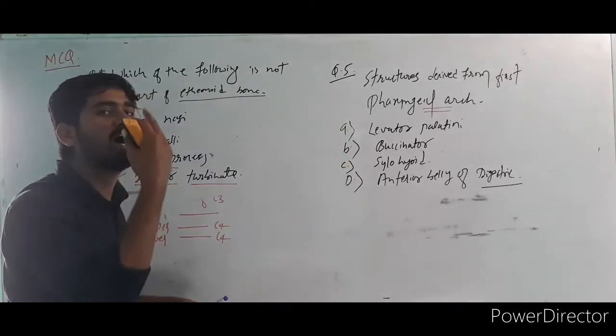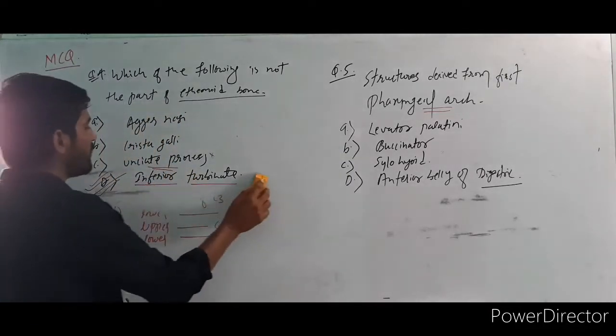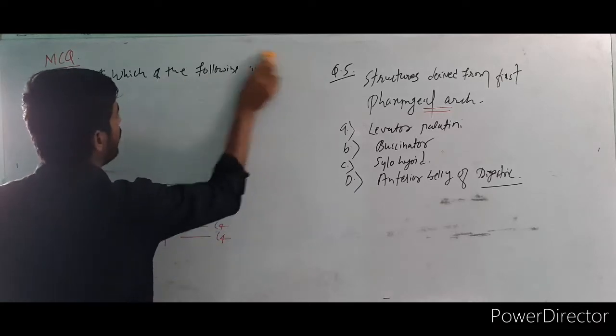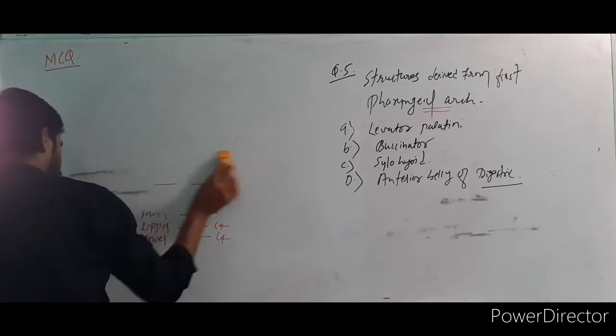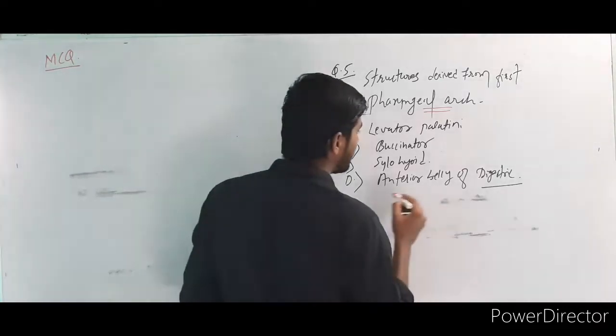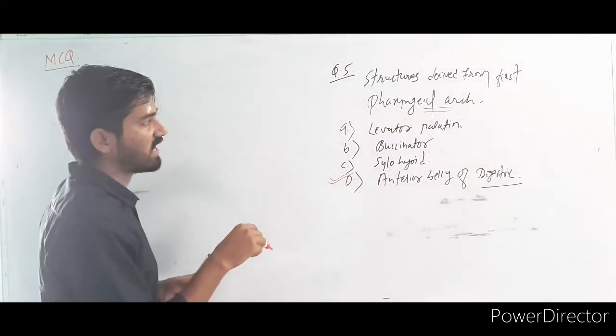Here is hyoid, above the hyoid, below the hyoid, pharynx, larynx, everything I will tell. So here the answer is the inferior turbinate. So this is over. Now tell me the answer for this question. The correct answer is the anterior belly of the digastric.